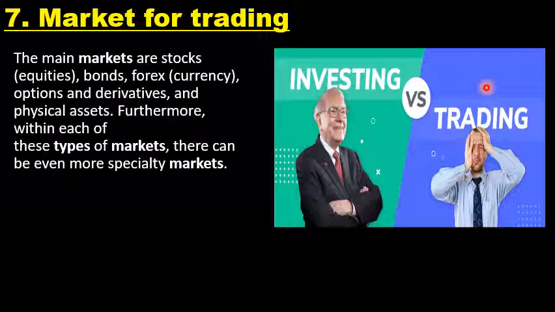On the basis of that, you can select the investment avenues. Both are positive, both are good for the investor, both will provide income. In both investing as well as trading, the investor will get income, and that depends upon their skill. The risk is there in both sectors, and that has to be analyzed. So that is about market for trading.